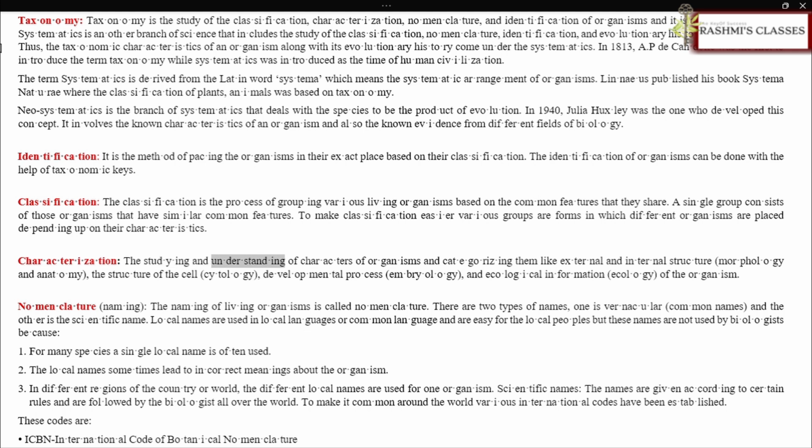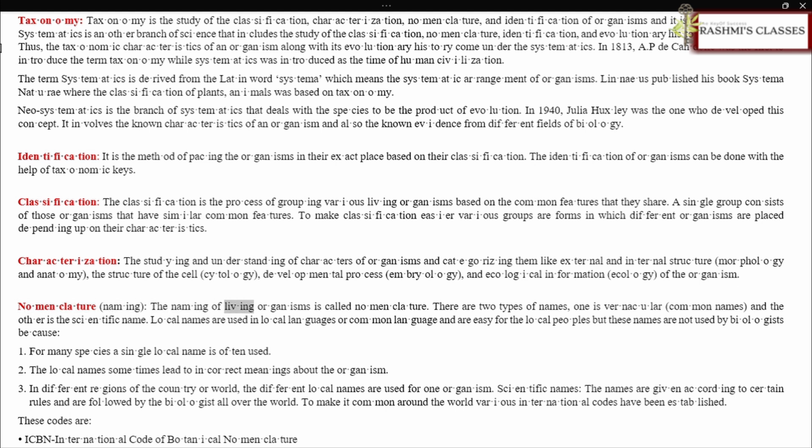Characterization. The studying and understanding of characters of organisms and categorizing them, like external and internal structure (morphology and anatomy), the structure of the cell (cytology), developmental process (embryology), and ecological information (ecology) of the organism.